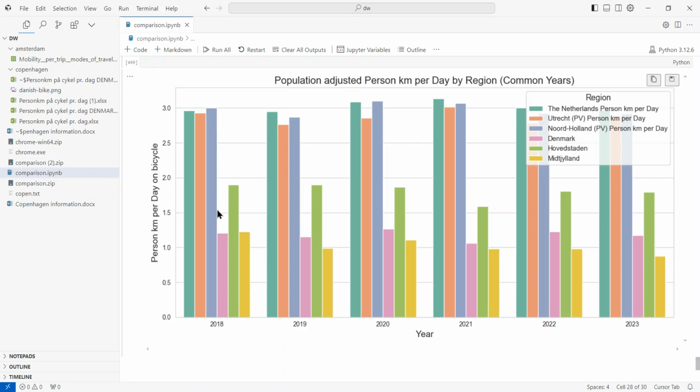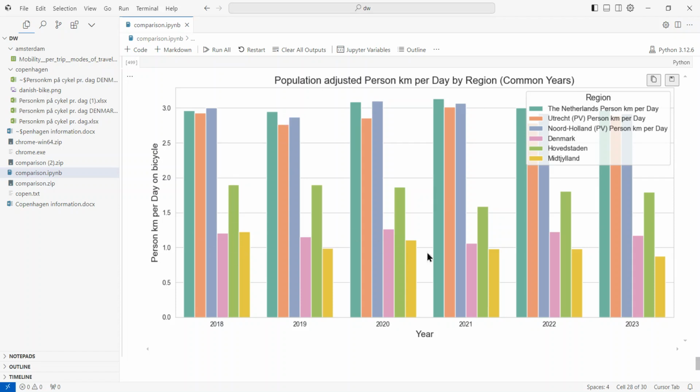And that cannot be said about Denmark, as in Denmark, the country average is more so represented by the second largest region's data, the Midtjylland, and Hovedstaden proudly rises above the country average.